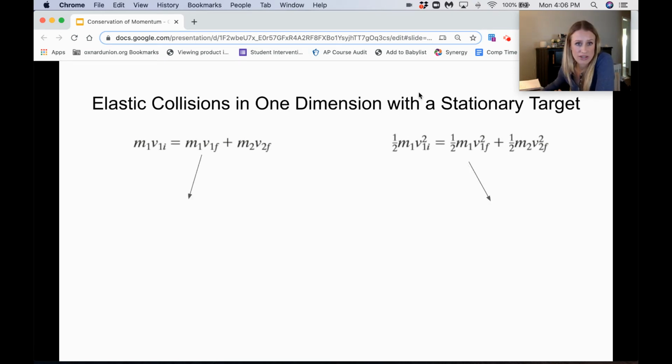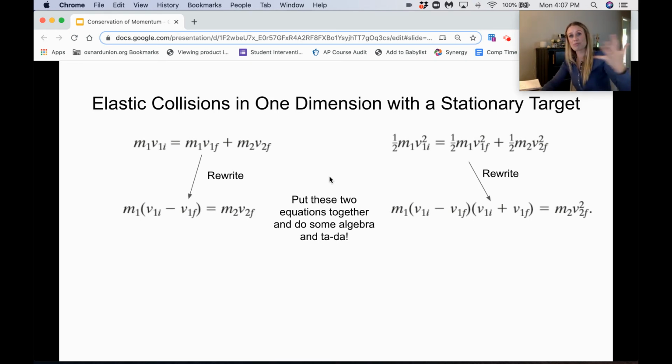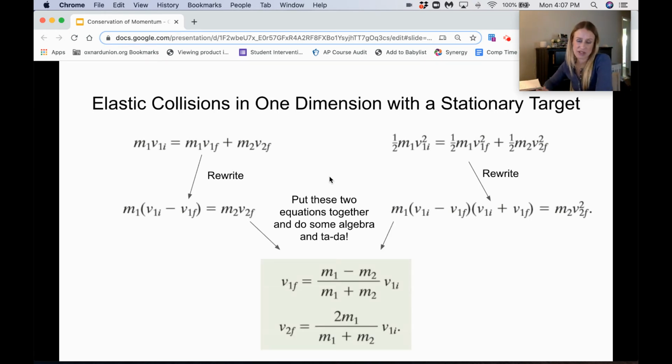Now, what we do here is rewrite these equations. We put the velocities for mass 1 on one side and factor out an M1, and the same thing over here. Then we do some algebra magic. Ta-da! And we get these equations right here.